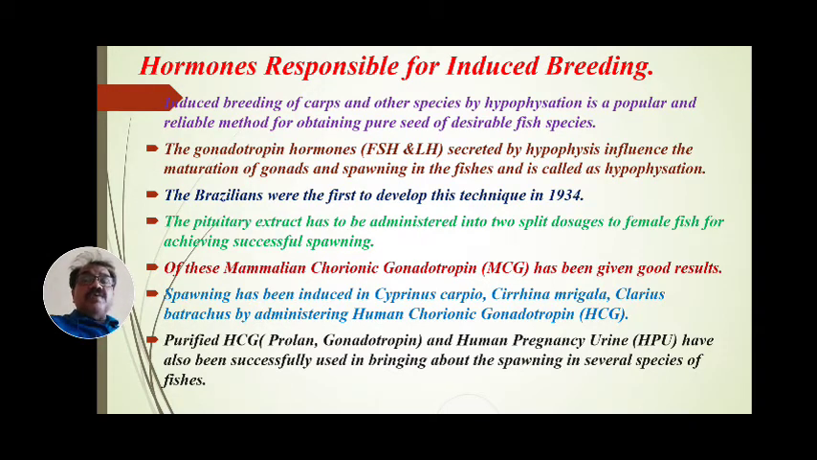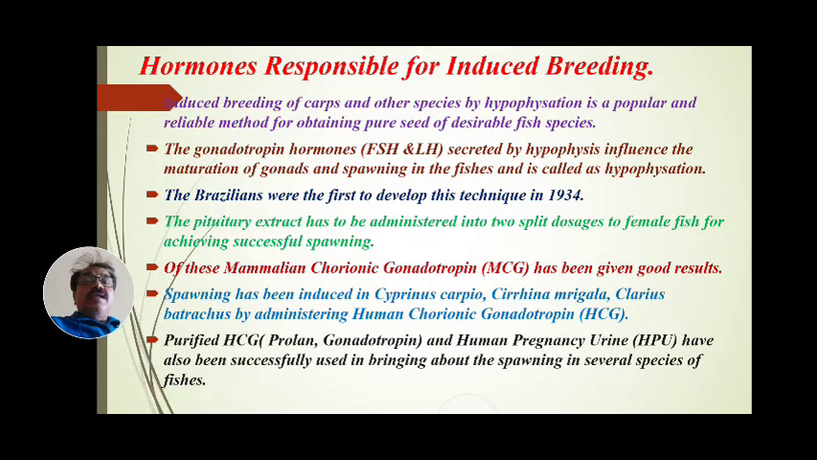The first dose is to be given as the lower concentration of pituitary extract, and the second dose is to be given as the higher concentration of pituitary extract to both female fish, and only a single dose is to be given to the male fish to achieve successful, good spawning. Of these hormones, the important hormone is mammalian chorionic gonadotropin.